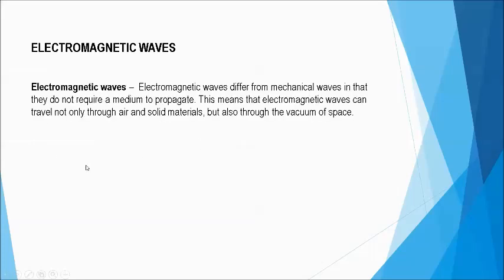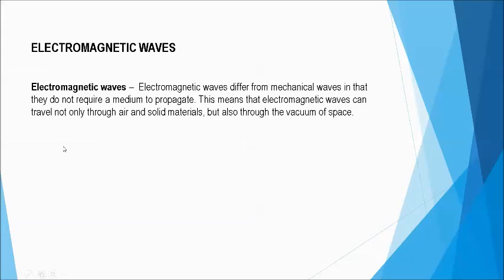What we have been talking about earlier referred to mechanical waves. This time, let's take a look at electromagnetic waves. Electromagnetic waves are different from mechanical waves in the sense that they do not require a medium for propagation or transmission. That is the only difference.